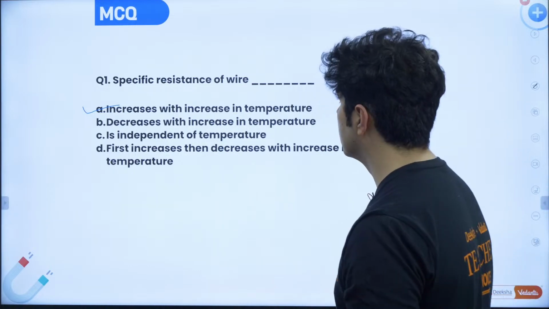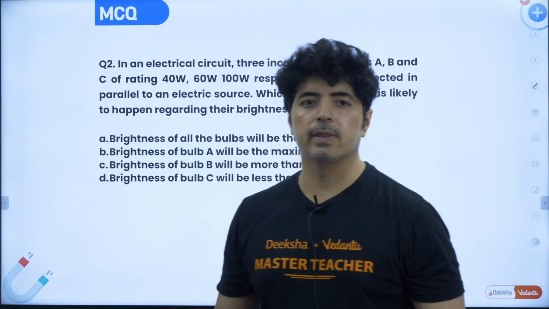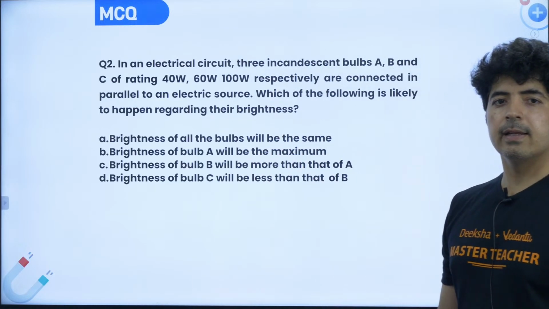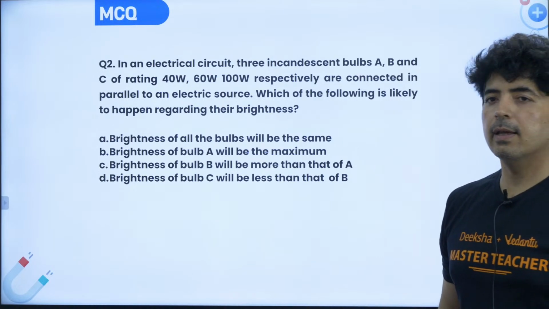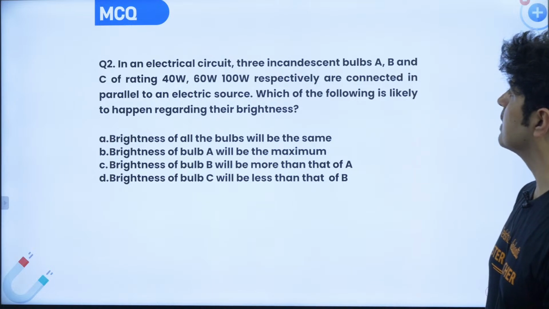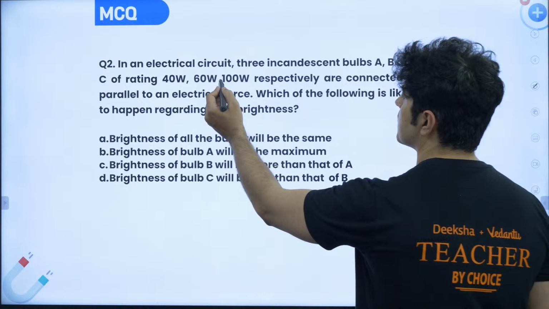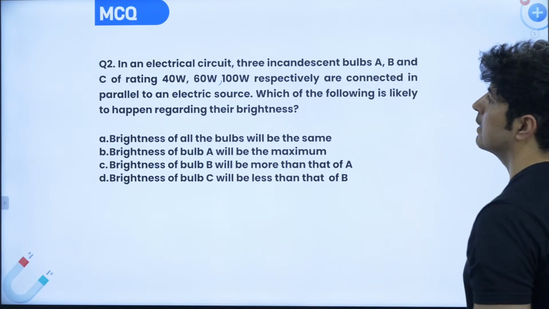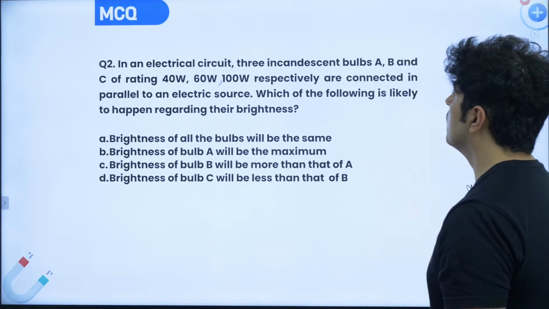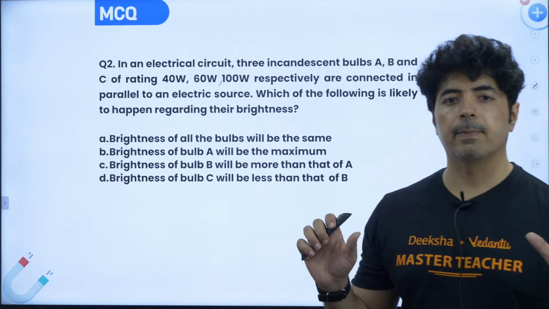Very good. Let's go with the next MCQ. In an electrical circuit, three incandescent bulbs A, B and C, rated 40 watt, 60 watt and 100 watt respectively, are connected in parallel to an electric source. Which one of the following will happen?